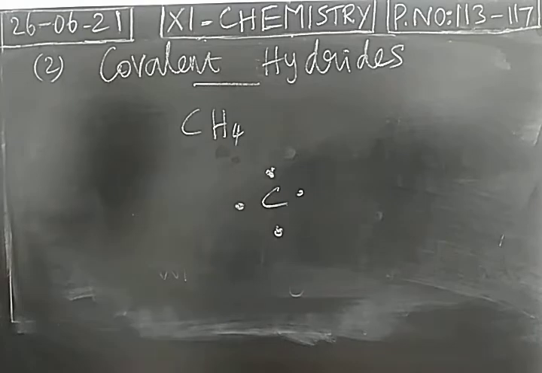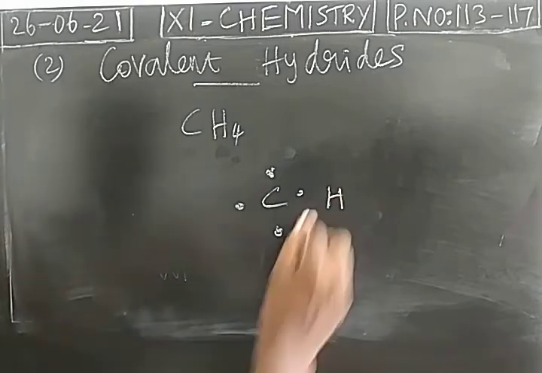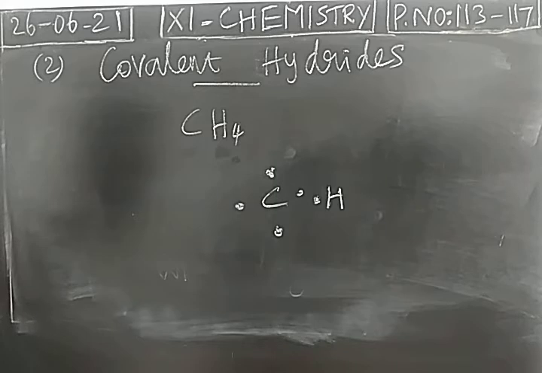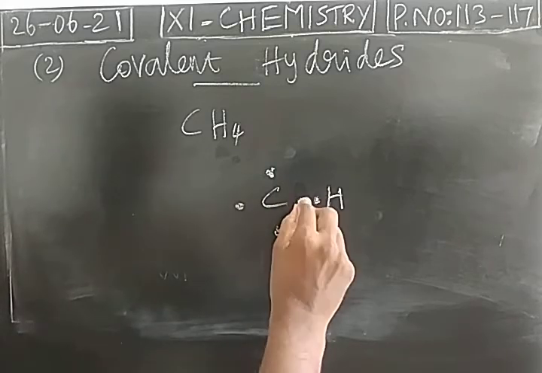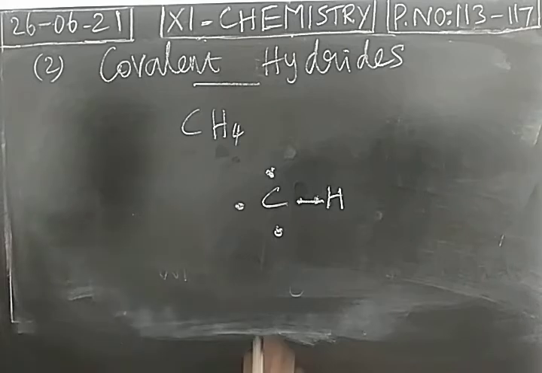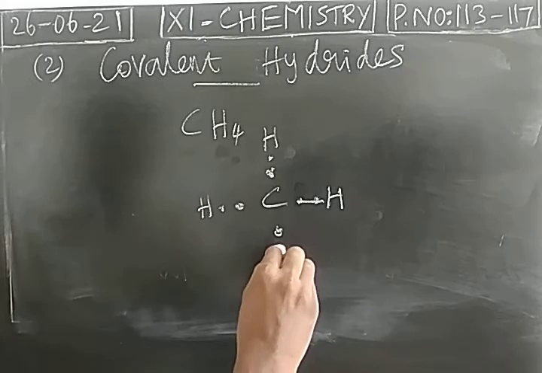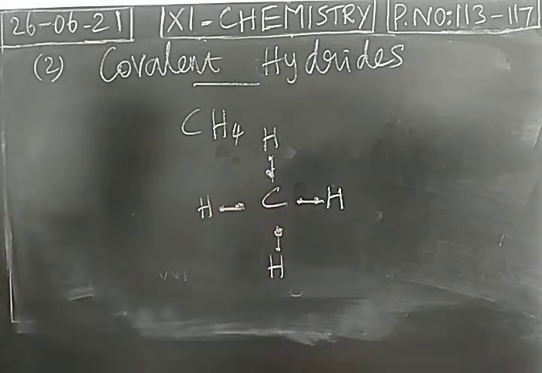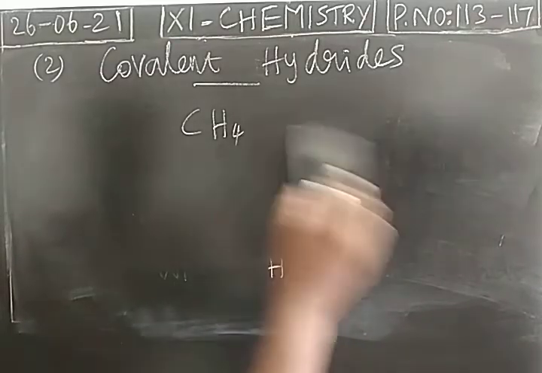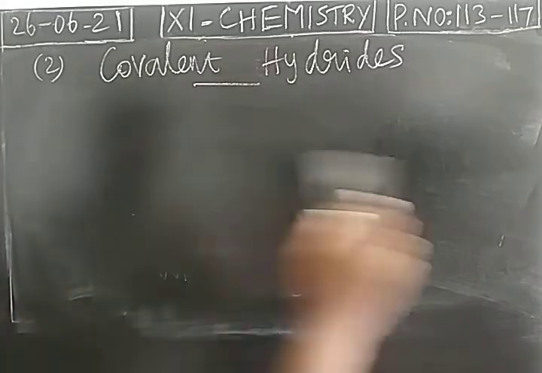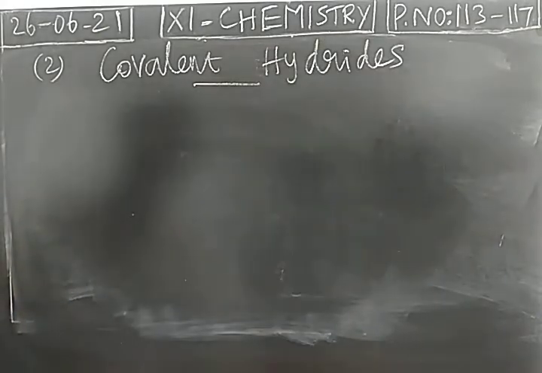Carbon has 4 valence electrons and each hydrogen has 1 valence electron. Due to mutual sharing of electrons, the covalent bond is formed. So methane is formed due to mutual sharing of valence electrons between carbon and hydrogen. The type of bond in the covalent hydride or molecular hydride is covalent bond.